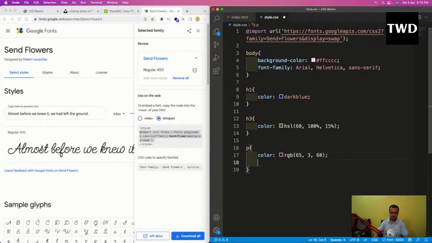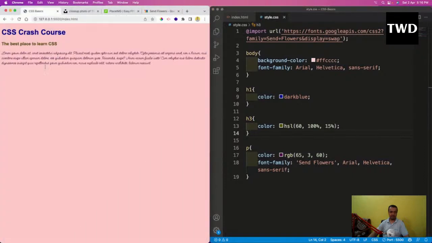So I'll come here and set the font family to Sunflower. I don't have to use cursive, it is actually not required. One thing is that Google fonts are always given in single quotes, even if it is one word. Only the paragraph tag I have added. So all the rest will have Arial, Helvetica, Sans-serif, and this one will have this. Save this. Go here and see this. Nice cursive writing font has been shown. So this is what it is all about.